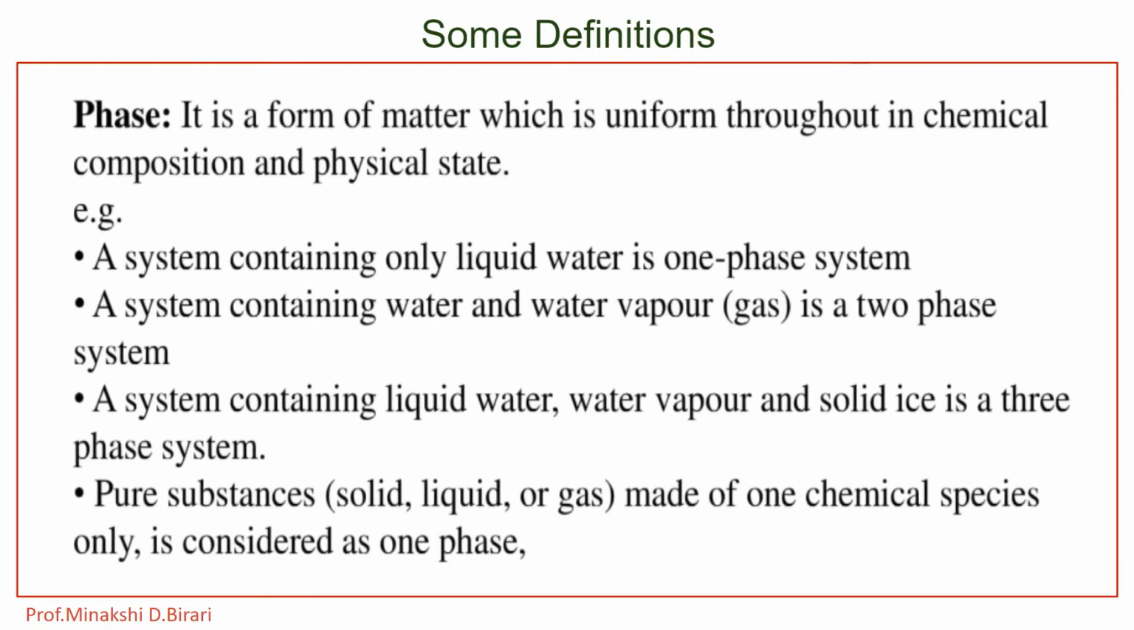First of all, what is phase? Phase is a form of matter which is uniform throughout in chemical composition and physical state. For example, a system containing only liquid water is one phase system. A system containing water and water vapor, that is gas, is a two phase system. Then a system containing liquid water, water vapor and solid ice is a three phase system. Pure substances having solid, liquid or gas phase made of one chemical species only is considered as one phase.